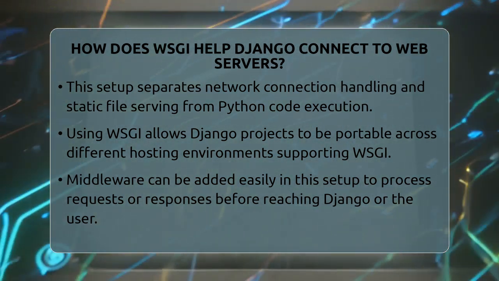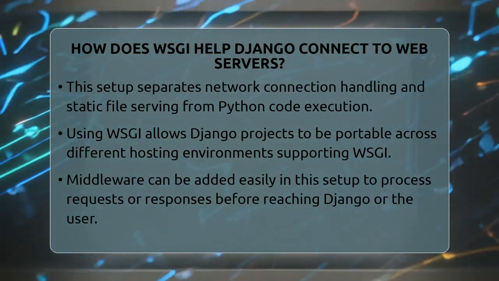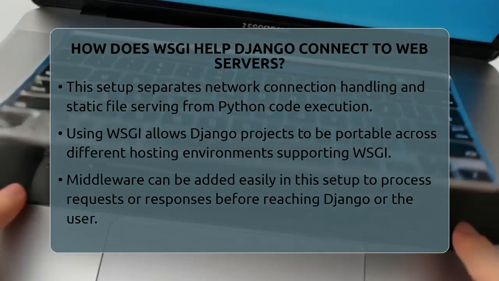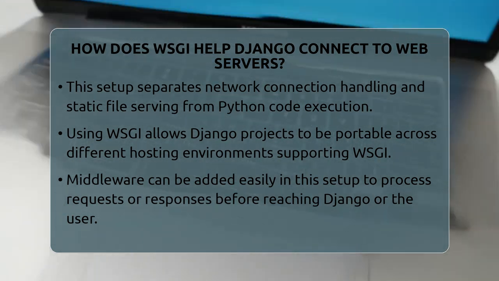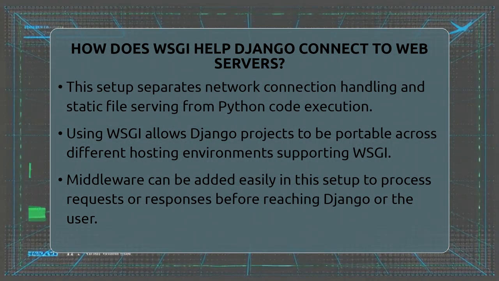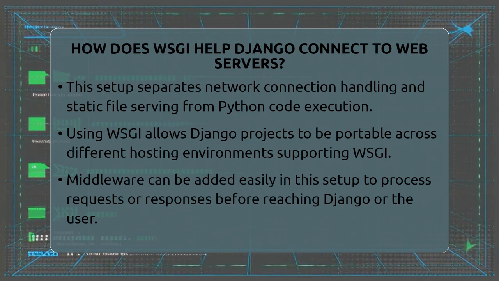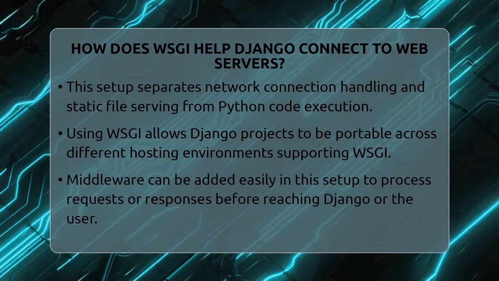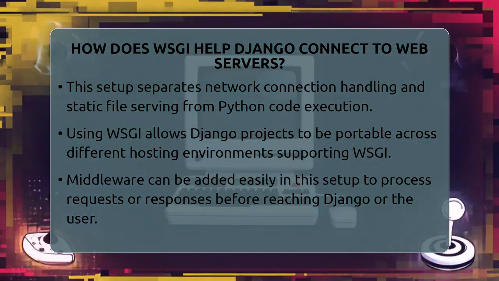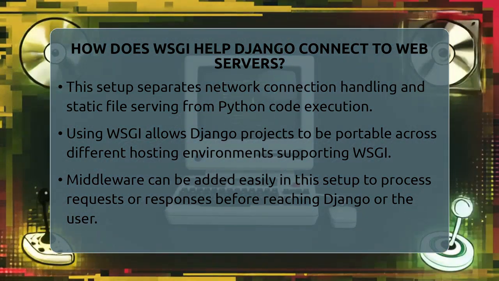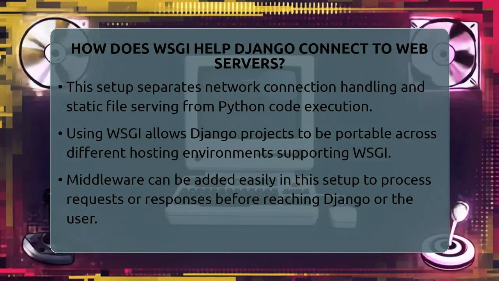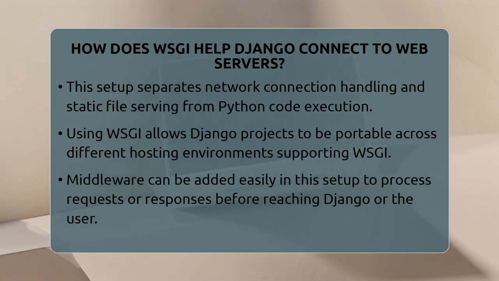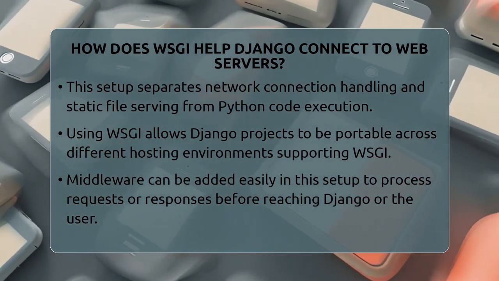This setup separates the job of handling network connections and static files from running Python code. The web server manages connections and static content, while the WSGI server runs Django and handles dynamic content. This division makes it easier to manage and scale your application. Using WSGI also makes Django portable. You can deploy your project on any server that supports WSGI, whether it's Apache, Nginx, or other hosting options.